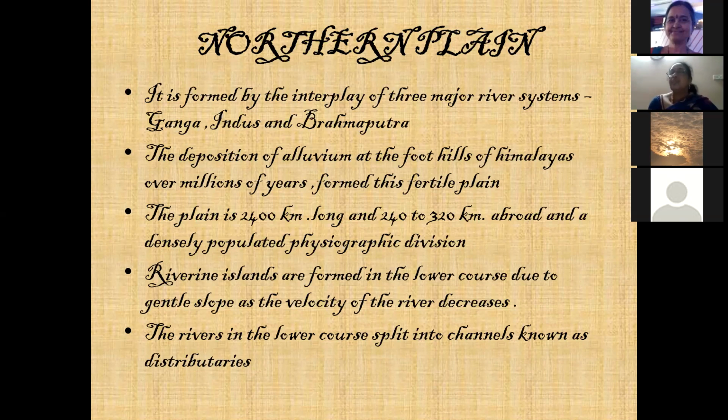You must have learnt about islands and all these definitions in the lower classes. So these are the riverine islands. The rivers in the lower course split into channels known as the distributaries. You all know that every river has so many distributaries. When it branches out, when its flow is obstructed by something, it gets divided. When it is divided, it is called a distributary. Am I clear with this point, children? Yes, ma'am.